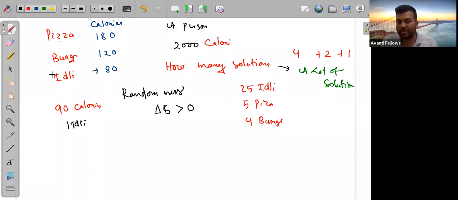If we can't halve these things, then one idli will be the answer. So in this case we can say that definitely del S will be less than 0, because we have only one solution. Okay, yeah, Manmita is giving a good example that we can take solid to gas.